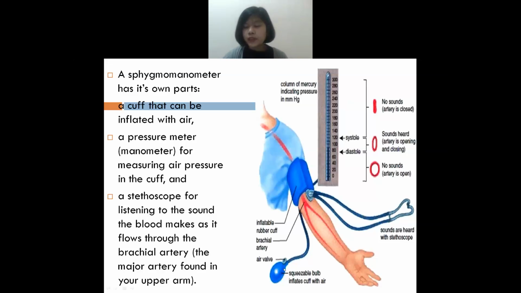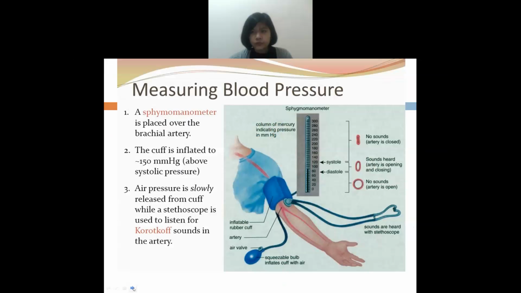You have to place the cuff on the arm. And this is the pipe. This is the air valve. What is the purpose of the air valve? The air valve helps in controlling the air. Understand? It helps in controlling the air when you insert the air inside it.